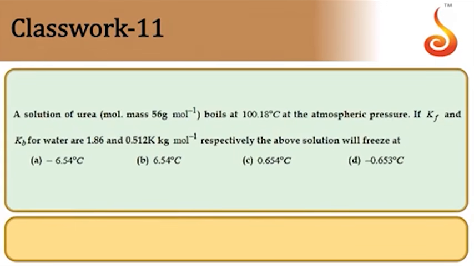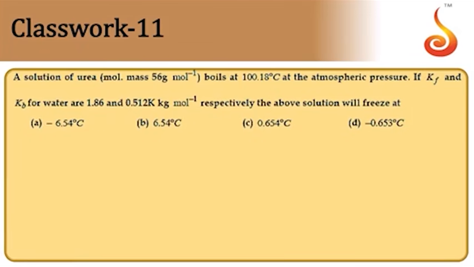A solution of urea of 56 gram per mole boils at 100.18 degrees Celsius at atmospheric pressure. Kf and Kb are given to us, and respectively what is the freezing point of the solution. So they are given Kf and Kb, they are given the molar mass of urea, and the boiling point of the urea solution is also given to us. We require the freezing point of the urea solution.